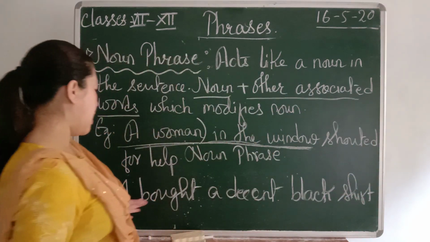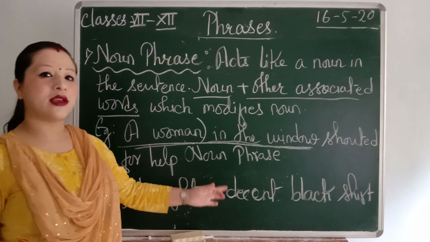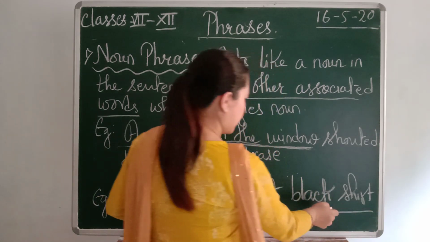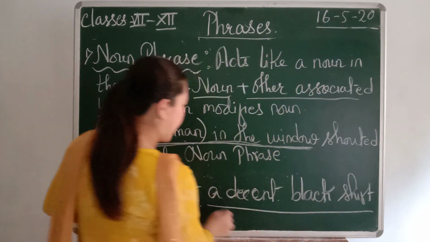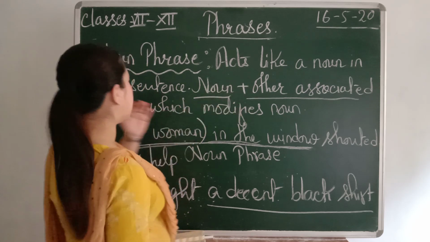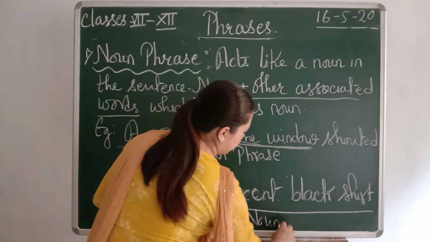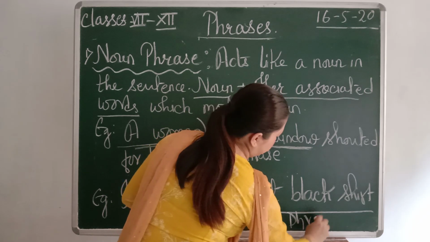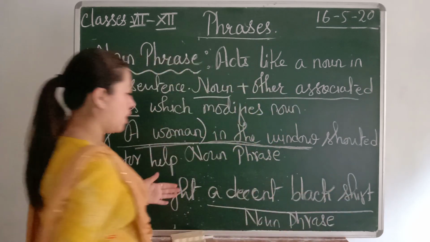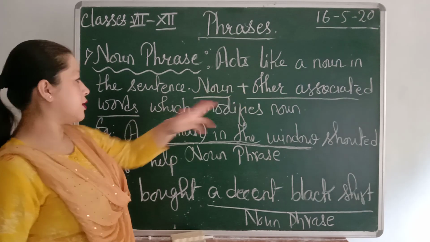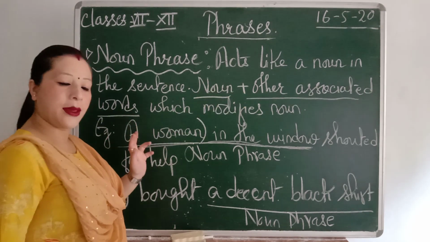I bought a decent black shirt. So a decent black shirt is here. Shirt is a noun and a decent black are the other associated words. So this becomes a noun phrase. A decent black shirt becomes a noun phrase. Noun plus other associated words. Okay.